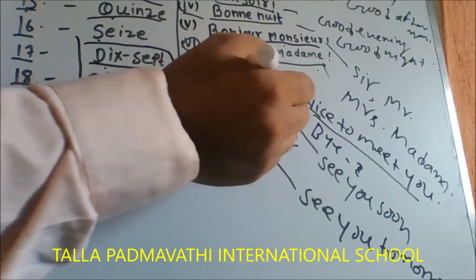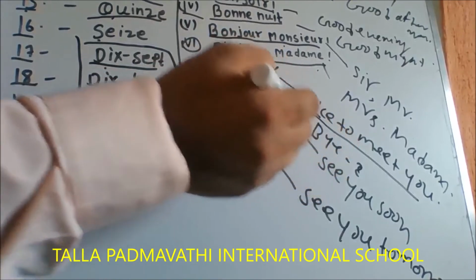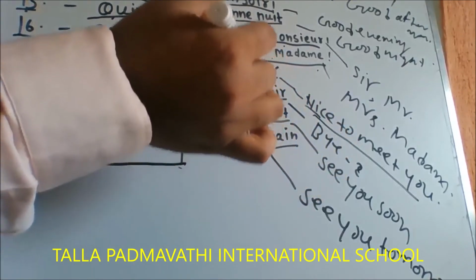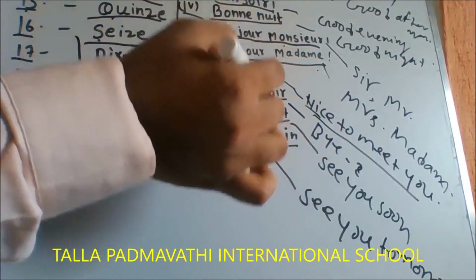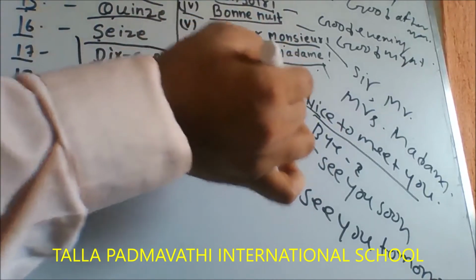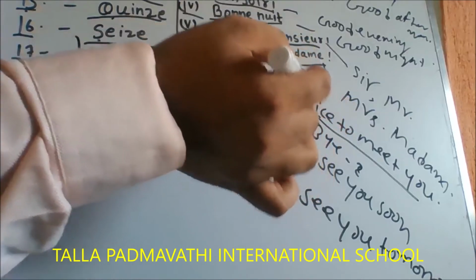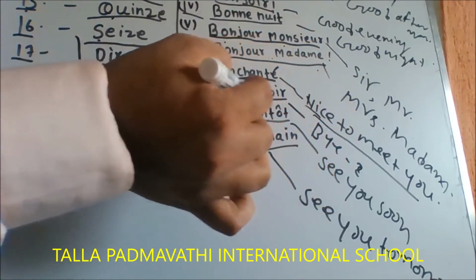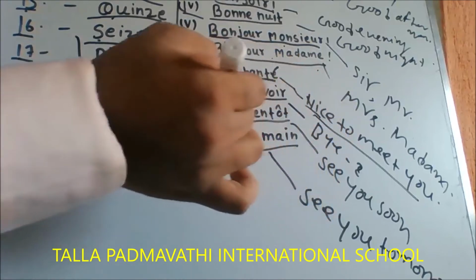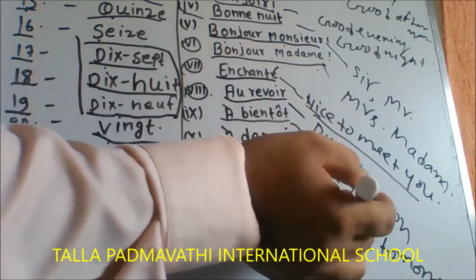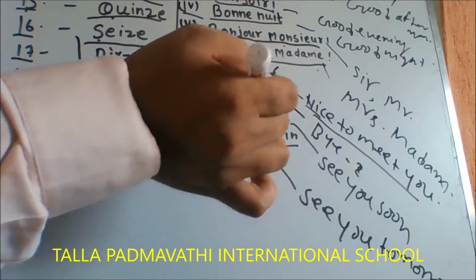Next is au revoir. Bye. We can say au revoir, monsieur. Au revoir, madame. Au revoir, maman. Au revoir, papa. Okay. So au revoir means bye. À bientôt means see you soon. À bientôt, monsieur.